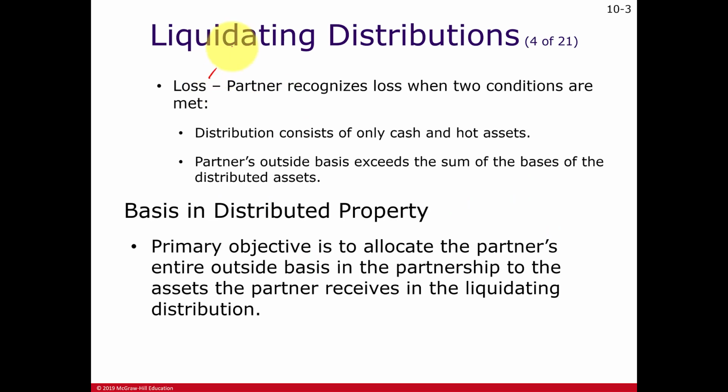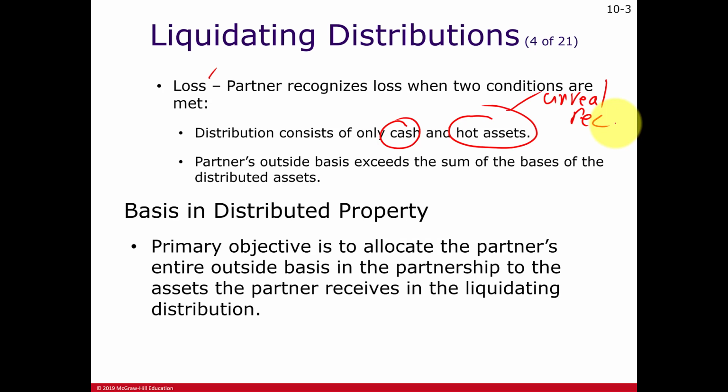In the case of the loss, they also mention not just receiving money, but also those hot assets we talked about. Again, this includes any unrealized receivables. Again, this would be for cash basis taxpayers where customers owe them money, but the account receivable hasn't been recorded yet because they haven't collected, or the revenue hasn't been recorded yet because the money hasn't been collected.